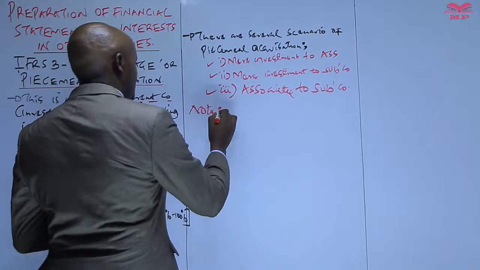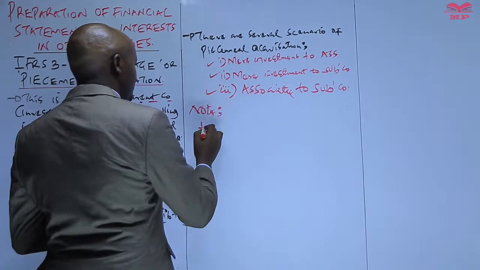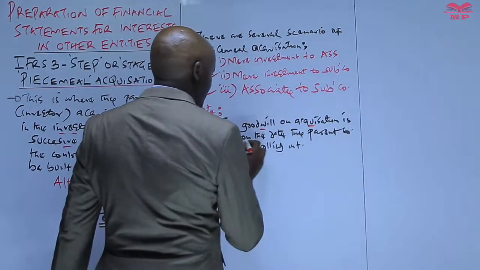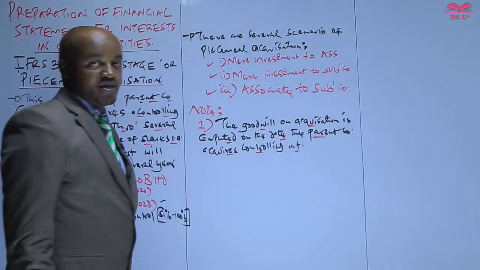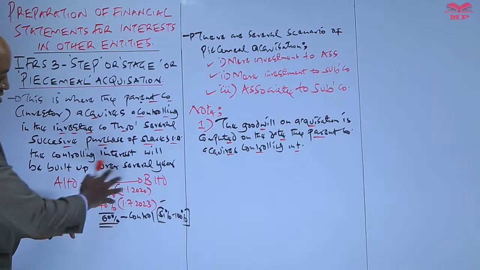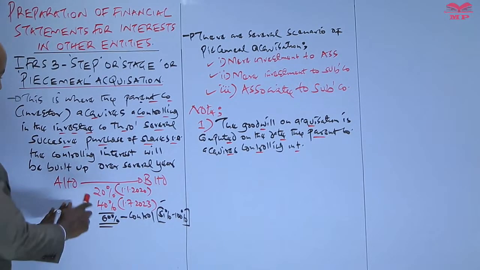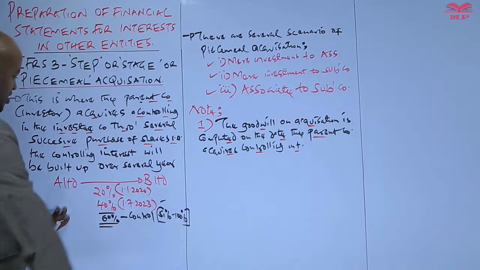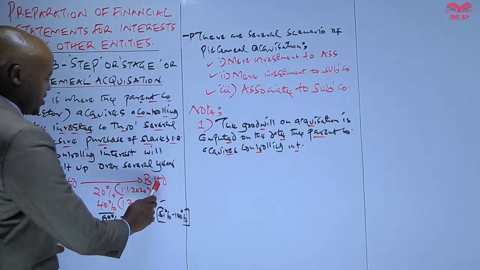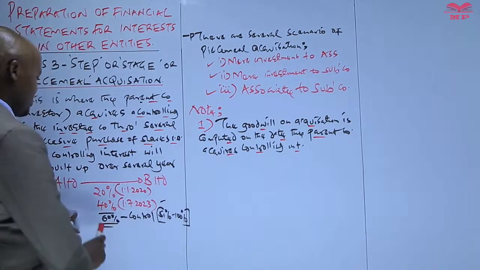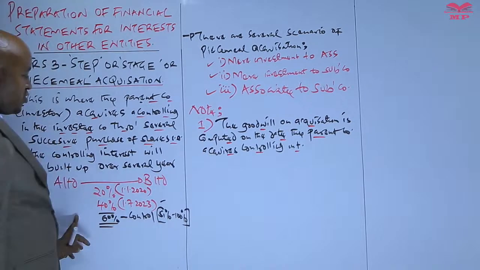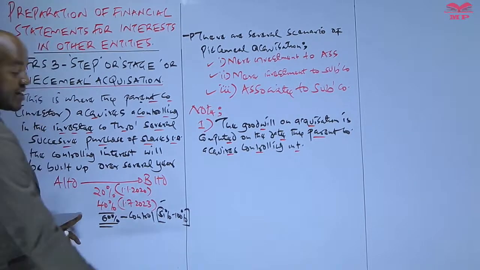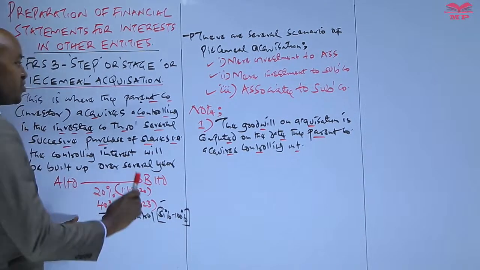Three key important points. Number one, acquisition is computed on the date the parent company acquires a controlling interest. For example, using this small example which I've given here, if A Limited had acquired 20% shareholding in B on 1st January 2020, and then on 1st July 2023, A Limited acquired additional 40% shareholding in B, this is the date now the parent company acquired the control, and that is the date when the goodwill should be computed.